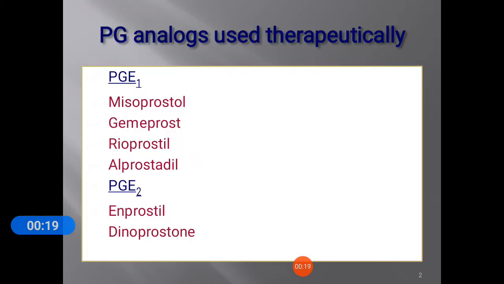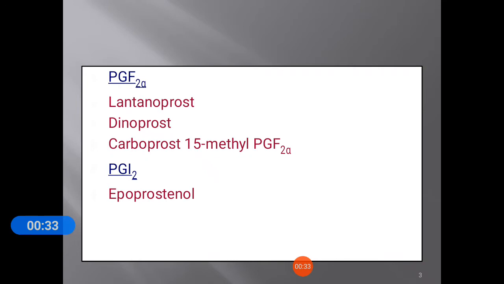Today we discuss the therapeutically used prostaglandin analogs, that is PGE1: misoprostol, gemeprost, ripoprostol, alprostadil; PGE2: enoprostil, dinoprostone; and PGF2 alpha: latanoprost, dinoprost, carboprost; PGI2: epoprostenol.